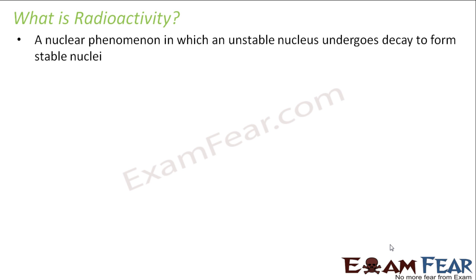That means you remember the plot of binding energy per nucleon, where I told you that for heavier nuclei, since the binding energy is less, the nucleus is less stable. So it splits into lighter nuclei which are relatively more stable, right? And that is how it tries to gain a little stability. Such a phenomenon is basically referred to as radioactivity. So radioactivity is a nuclear phenomenon in which an unstable nucleus undergoes decay to form stable nuclei.